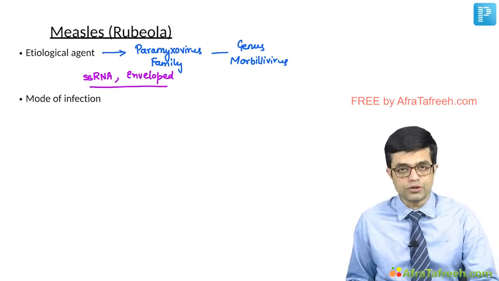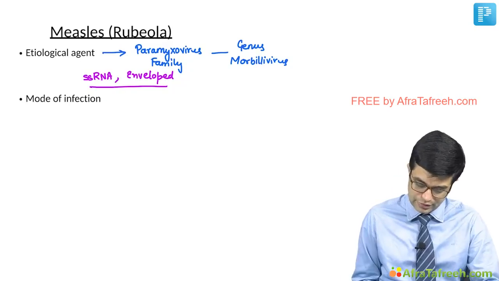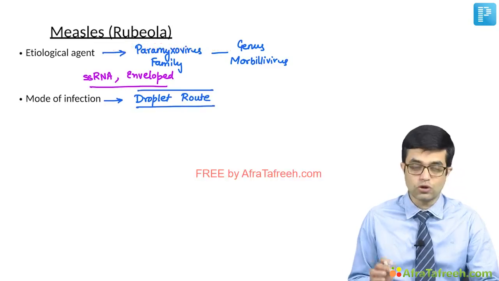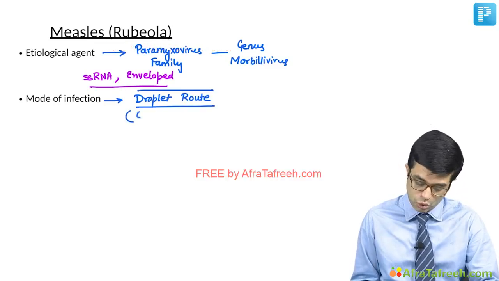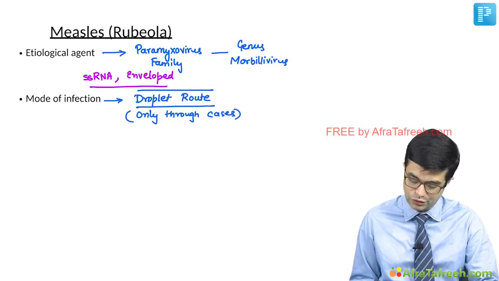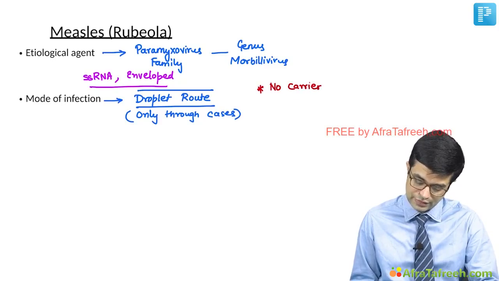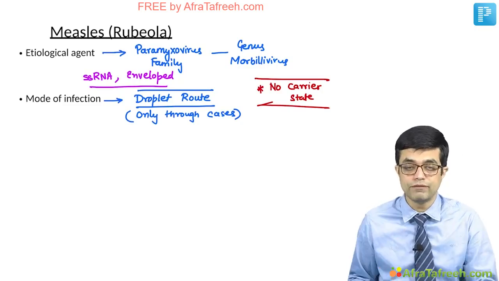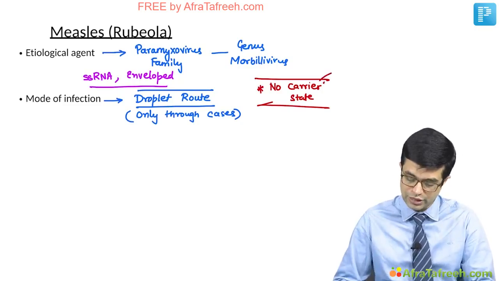What is the mode of infection? The person-to-person contact occurs through droplet route. Droplet route is the source of infection. Remember that droplet route is the source of infection only through cases of measles, because, potential MCQ point, there is no carrier state of measles. So among the pediatric infections, measles is one prominent infection where there is no carrier state, potential MCQ for your entrance exam.